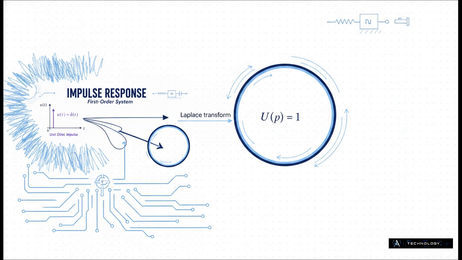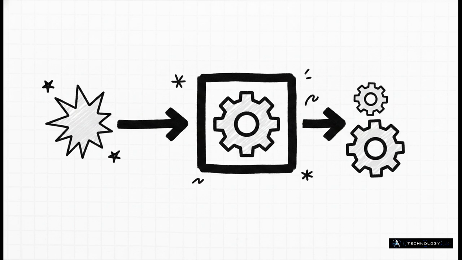It totally shifts our perspective, and the math suddenly becomes incredibly elegant. Get this, the transform of that wildly complex, concentrated impulse is simply the number one. And that simplicity, it's a massive cheat code for our calculations. Normally, to figure out our output, we have to multiply the transfer function by the input. But since our input here is literally just the number 1, all that extra math just vanishes.